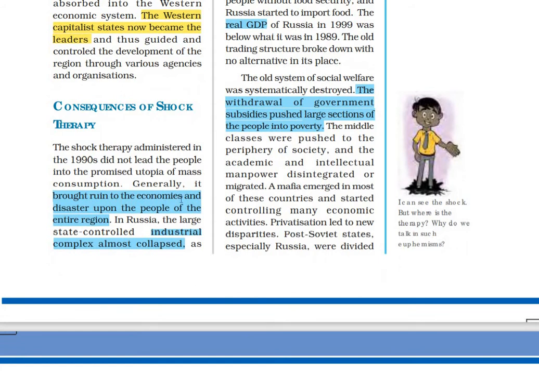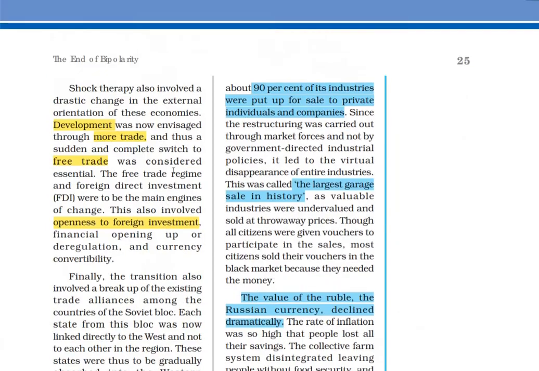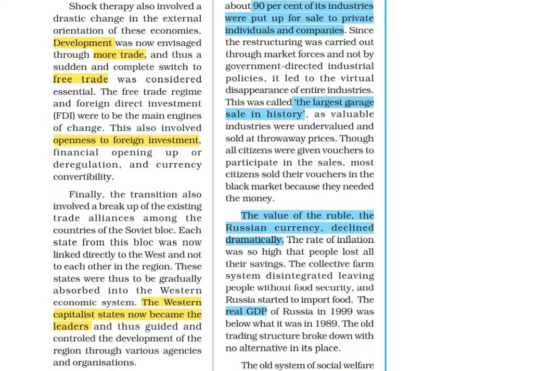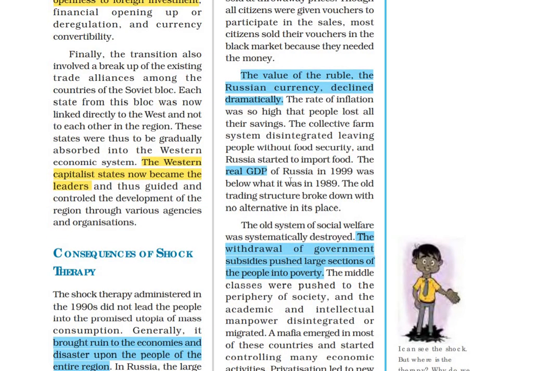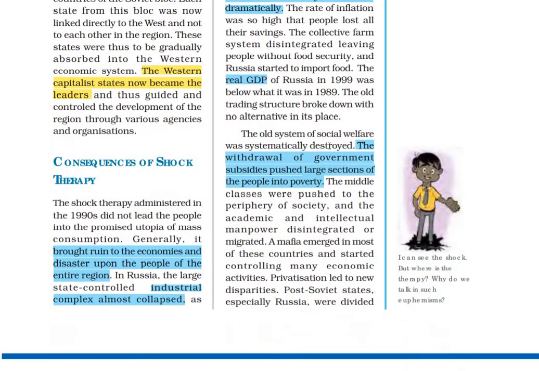Now, what were the consequences of shock therapy? It brought ruin to the economies and disaster upon the people of the entire region. The industrial complex also collapsed, as 90% of its industries were put up for sale to private individuals and companies. It was called the largest garage sale in history. The next consequence was that the value of the ruble, the Russian currency, declined dramatically. The real GDP of Russia went very low. The withdrawal of government subsidies pushed large sections of the people into poverty.